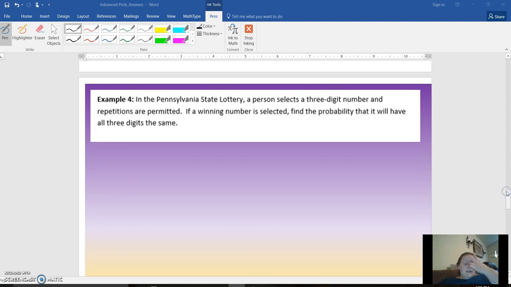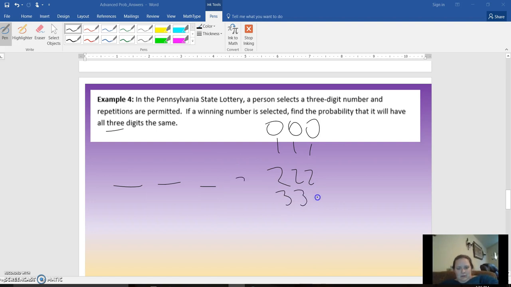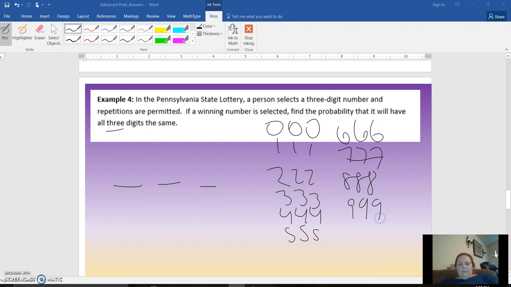All right, in a Pennsylvania state lottery, a person selects a 3-digit number. Repetitions are permitted. If the winning number is selected, find the probability you have all 3 digits the same. So that happens here. All right, and so for a probability, we want what we're looking for over the total possibilities.